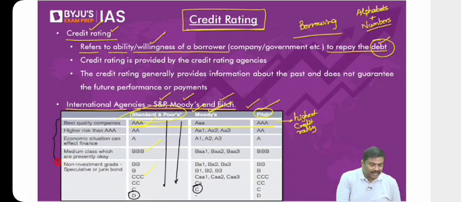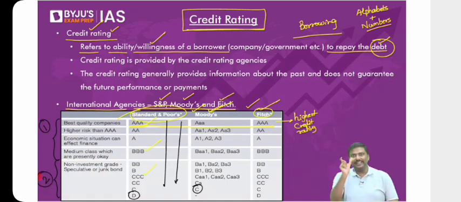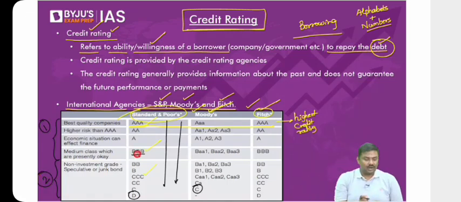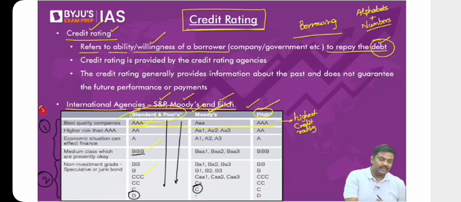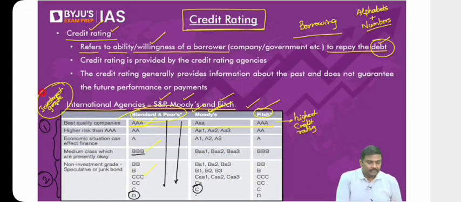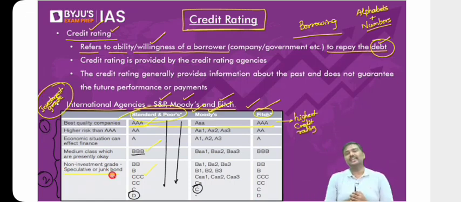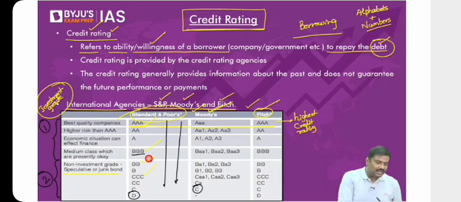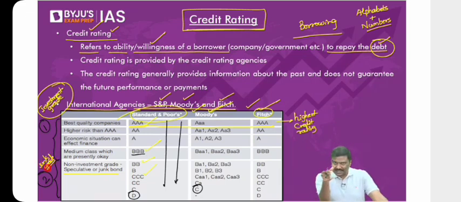I'll number them 1 and 2. The ratings which fall in the first category, that is from AAA to triple B, are called investment grade. Any rating that falls in the first category is called investment grade. What is the meaning of investment grade? The risk component is lesser. Whereas if your bonds fall below the first category, that is, let's say, into double B, triple C, double C, D, etc., this category is referred to as junk grade or speculative grade, which means if you're going to purchase these bonds, you're going to have a very high amount of risk. This is a basic idea of credit rating.